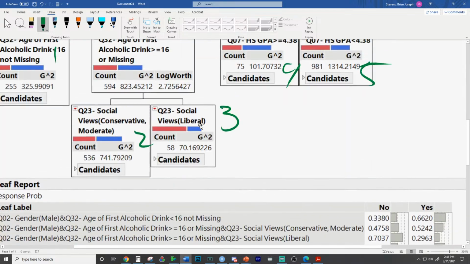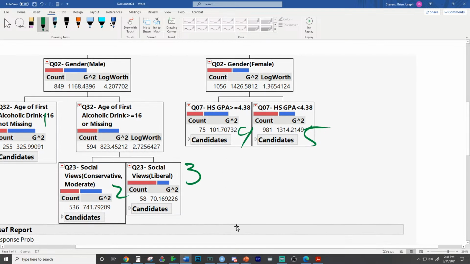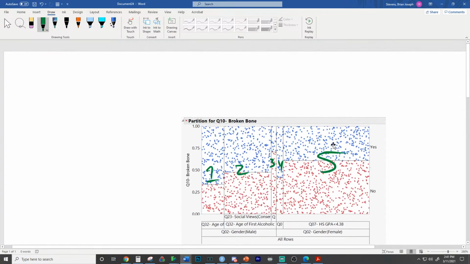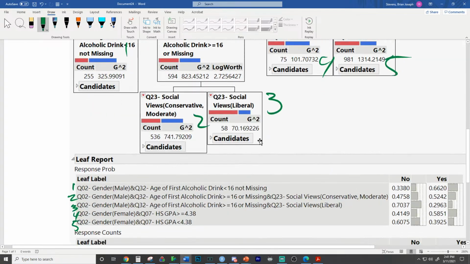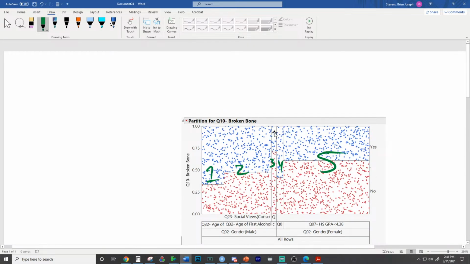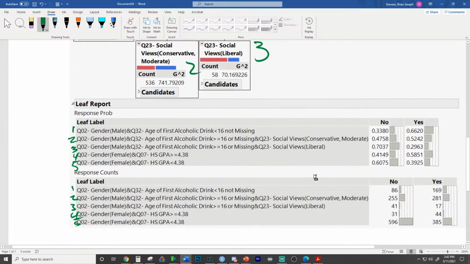Which one has the most people? Group 5. If you go down here to the bottom, group 5 has 981, and you can see the two smallest groups are groups 3 and 4, with 58 individuals and 75. If you actually count up all the dots, you'd count 58 dots right here. You got it right, 100%. And then you can see the counts of the individuals down here.